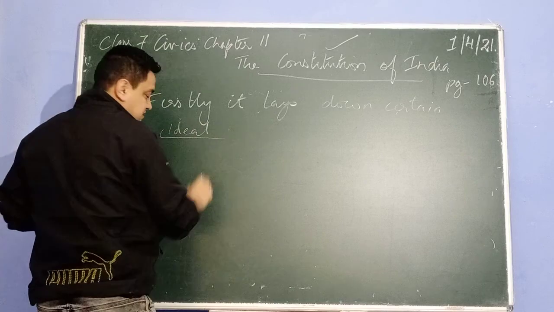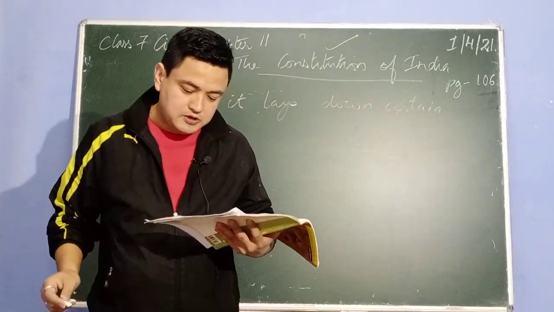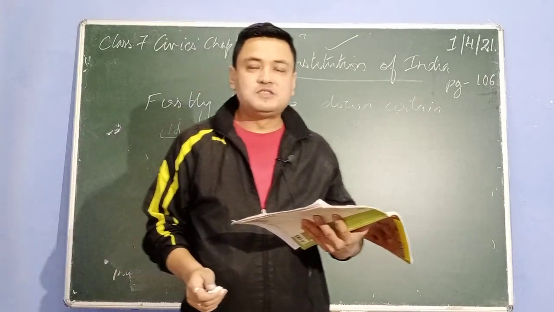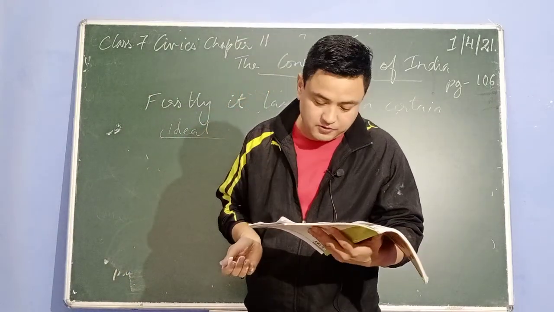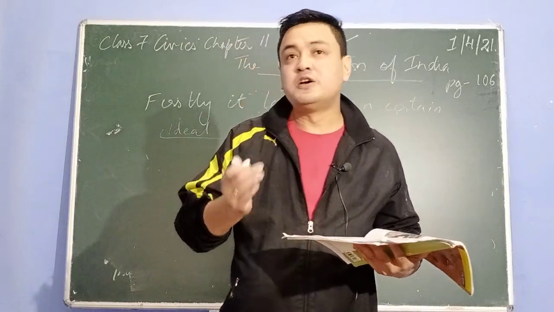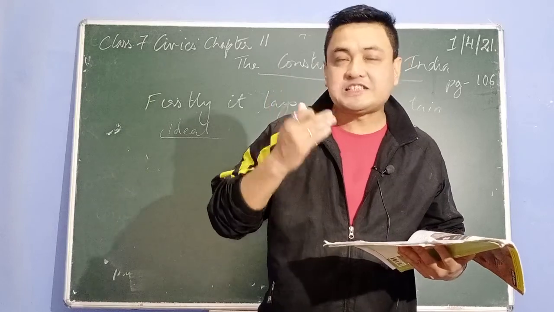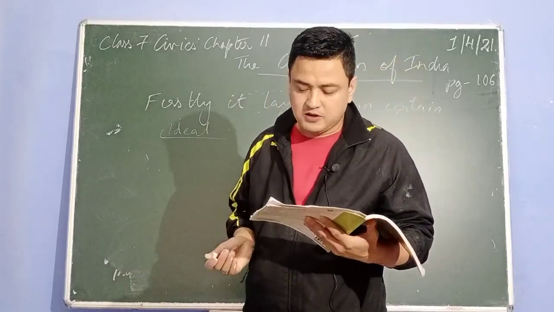Now, what are ideals? Ideals means ideas which are perfect. Remember that. That forms the root or the foundation of any kind of country in which the citizens of that country aspire or plan to live in.